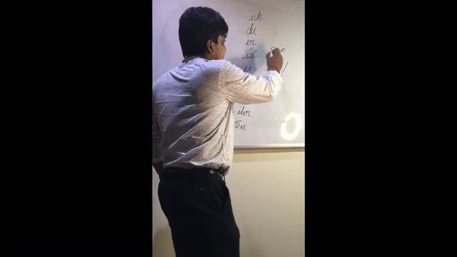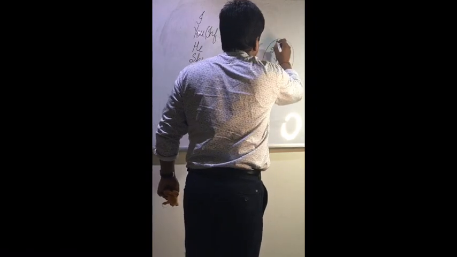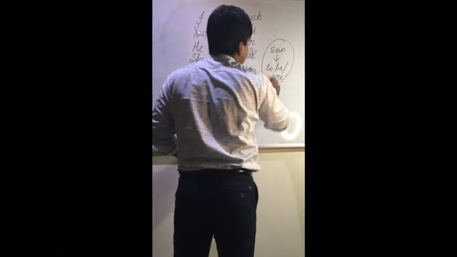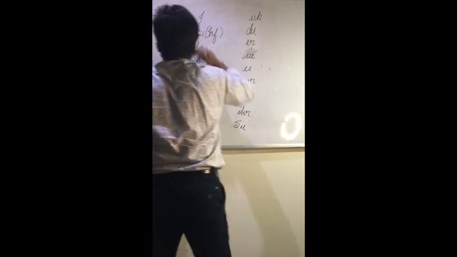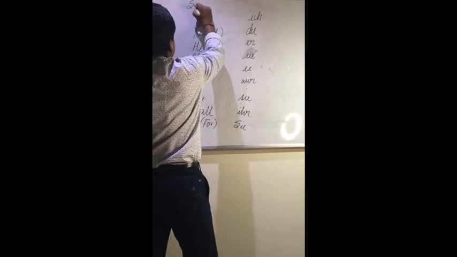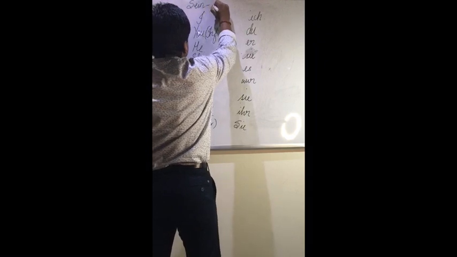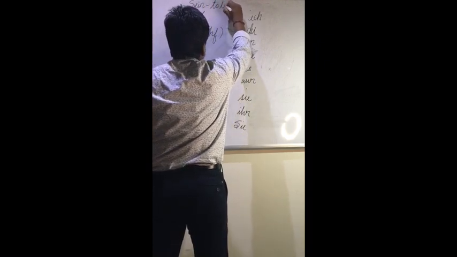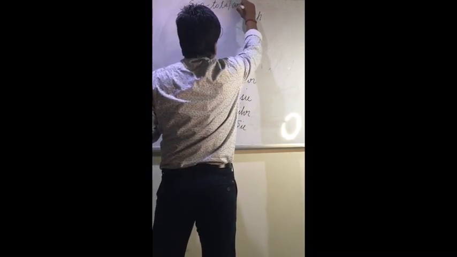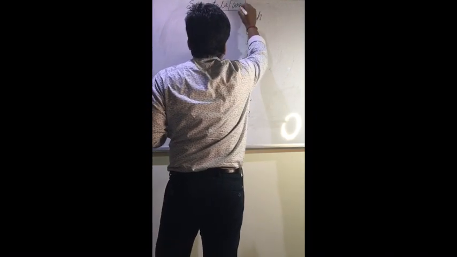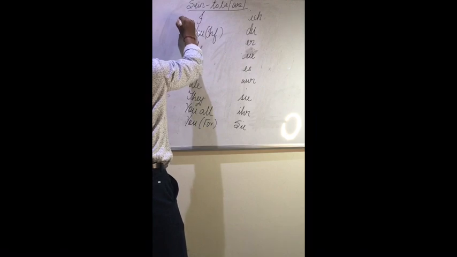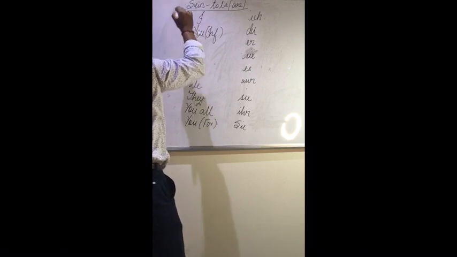Now we will conjugate this verb both in German and in English. Okay, so I am writing the verb here as sein, which means to be or are. Now, as you know, this is the main verb. So for I, we use am.